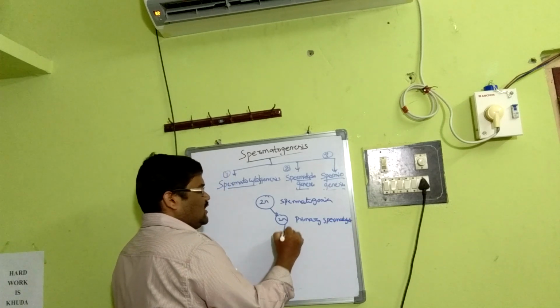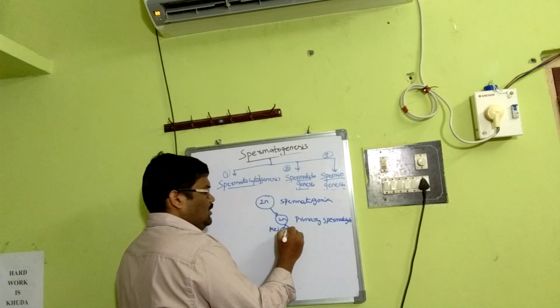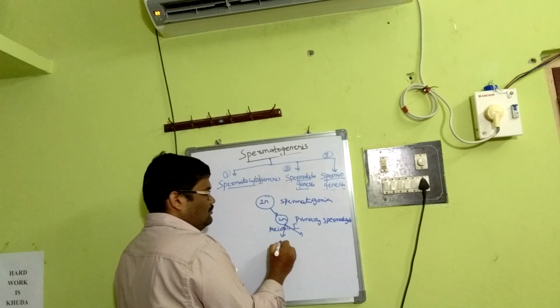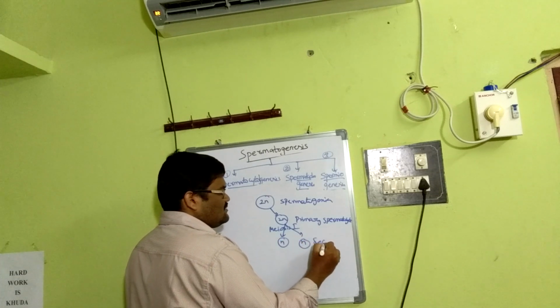This primary spermatocyte undergoes meiosis 1 to form two haploid secondary spermatocytes.